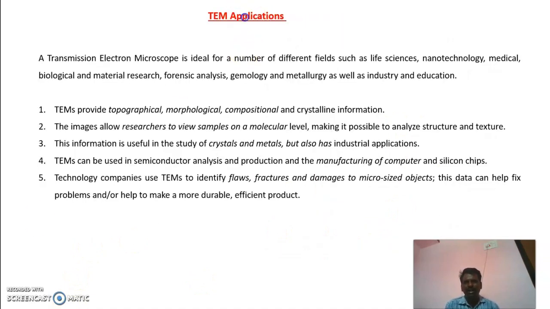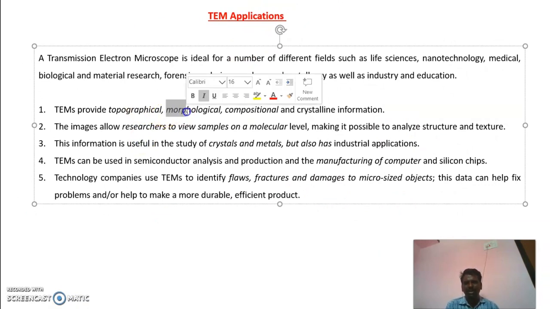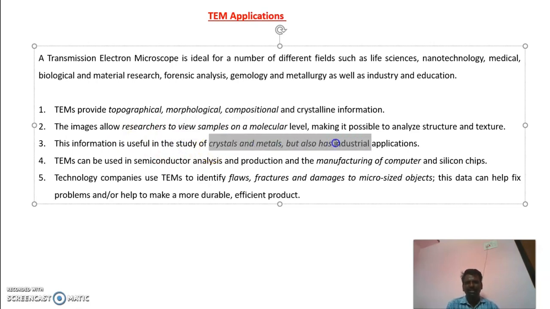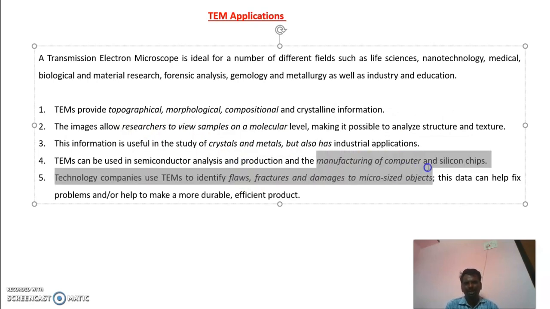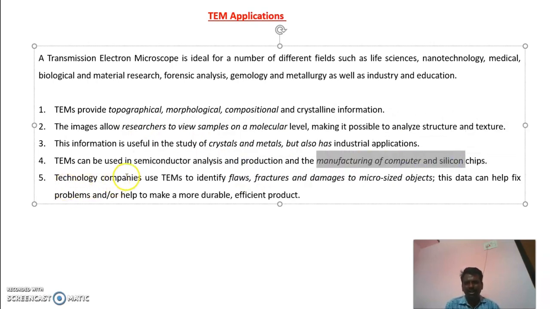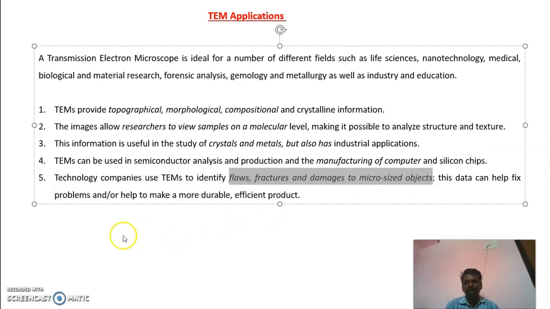Next one is TEM applications. TEM is used for analysis of morphology, composition and crystalline information of samples, and it allows researchers to view samples at the molecular level. It is used for further studies of crystals and metals in industries, and for semiconductor analysis, especially in the manufacture of computer and silicon chips. It is also used to identify flaws, fractures and damage in micro-sized objects. So these are the important principles and applications of SEM and TEM.